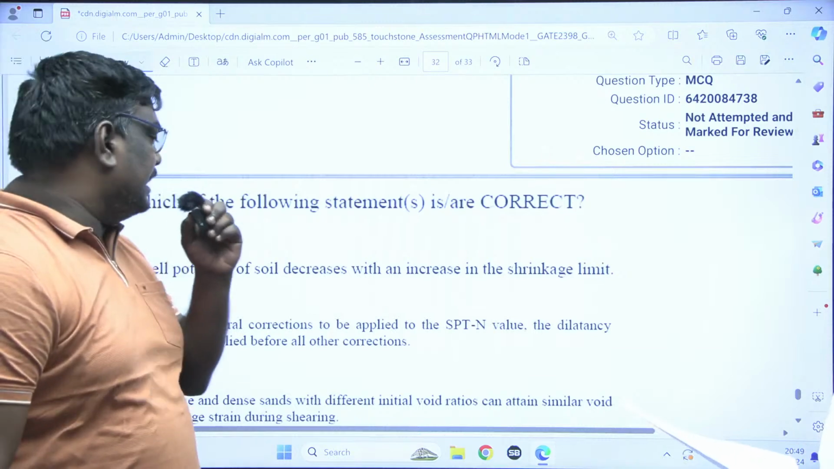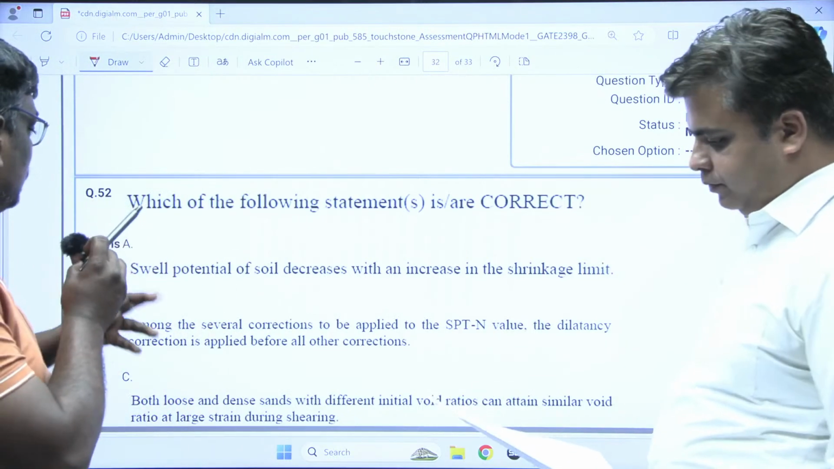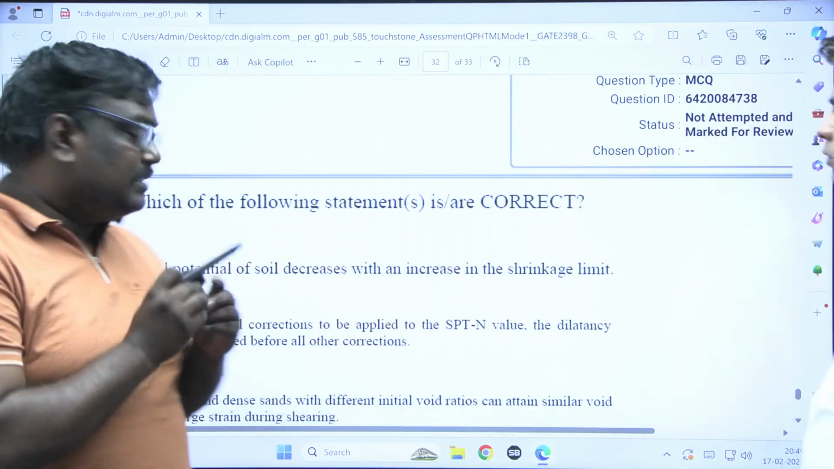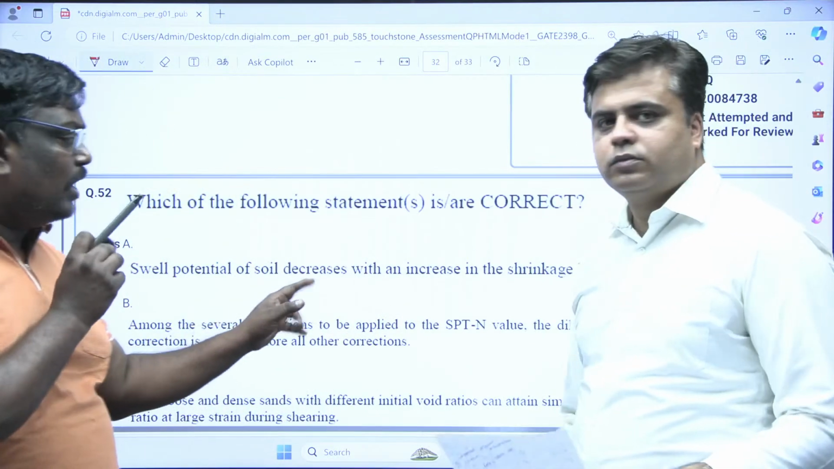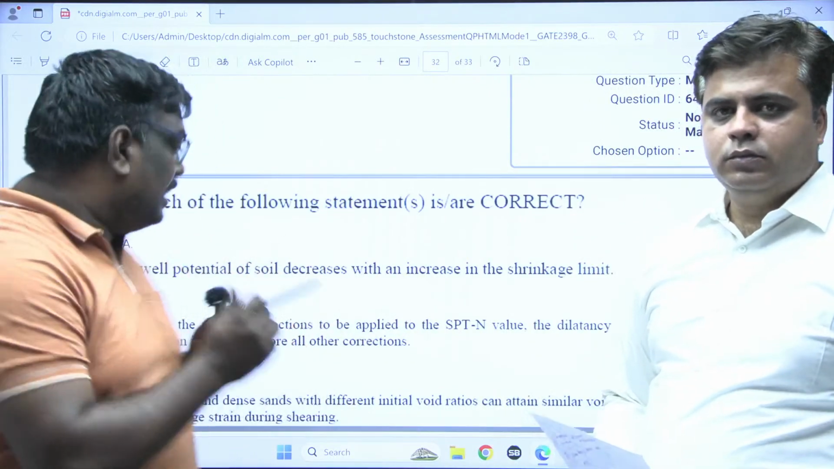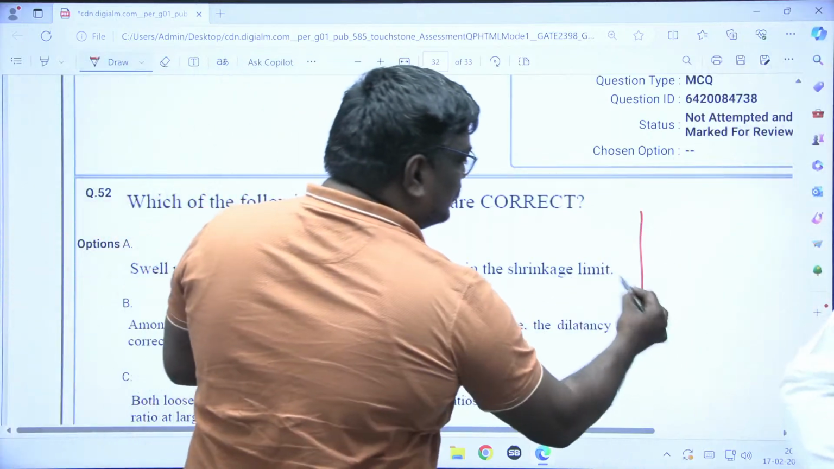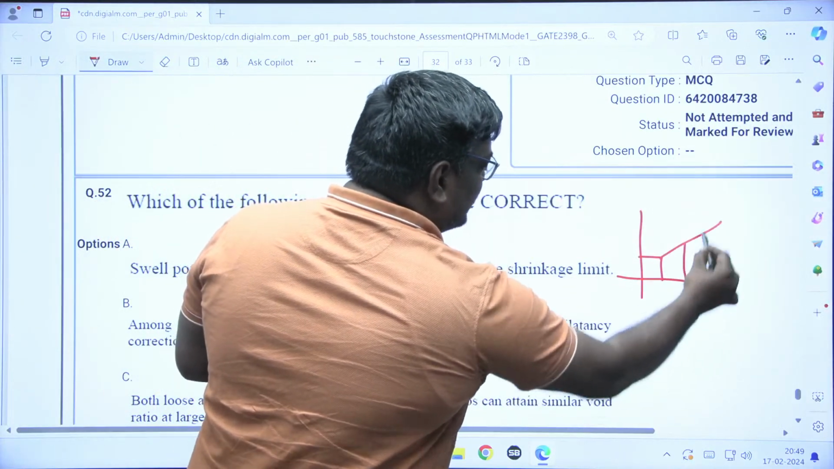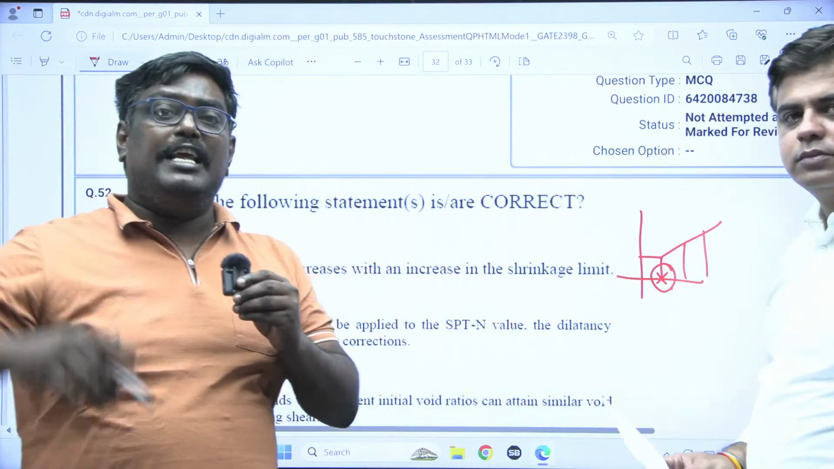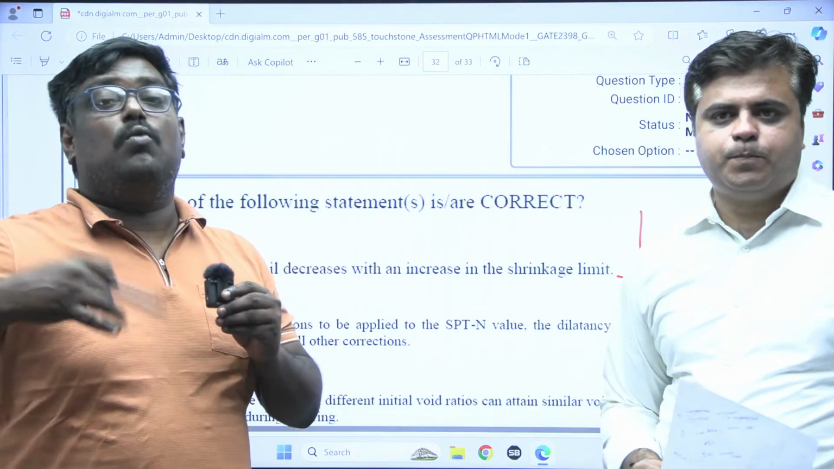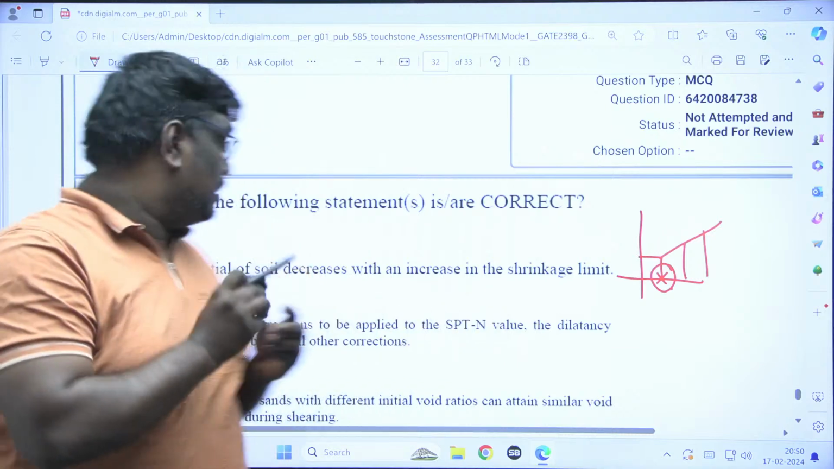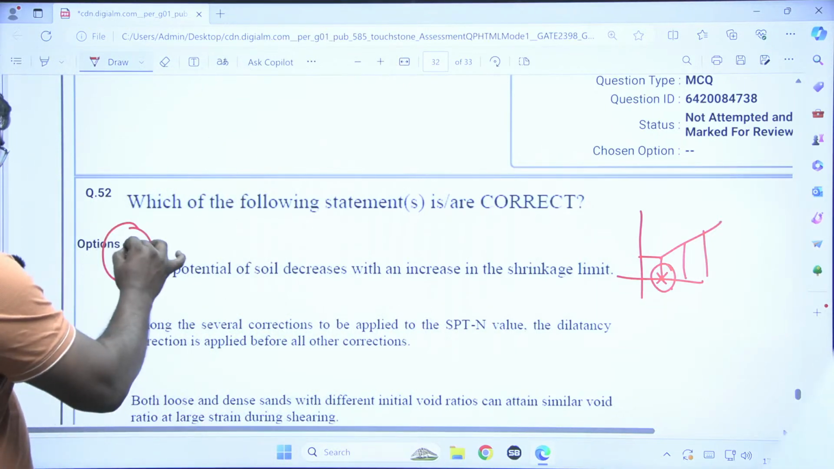Which of the following statements is correct? Here, see, students, the swell potential of a soil decreases with an increase in shrinkage limit. What do you mean by swelling? It is nothing but bulging. Definitely swelling will decrease, because the shrinkage limit is the maximum water content up to which any loss of moisture does not cause change in volume. Or it is the minimum water content at which the soil is fully saturated. Based on that definition, option A is correct.